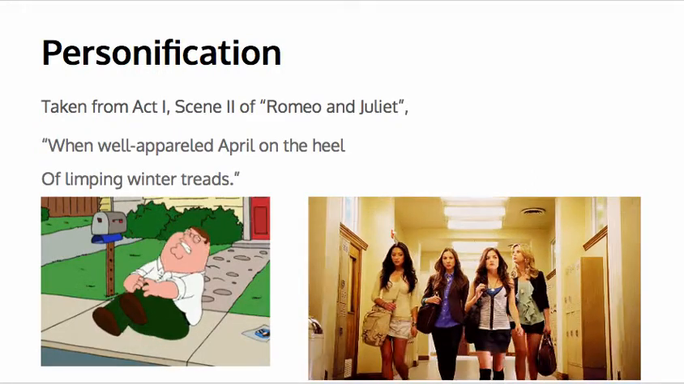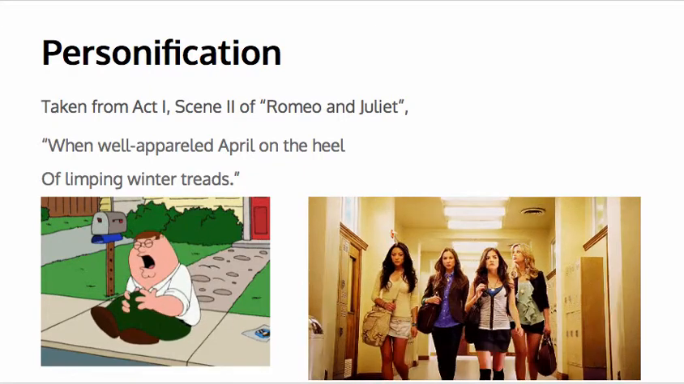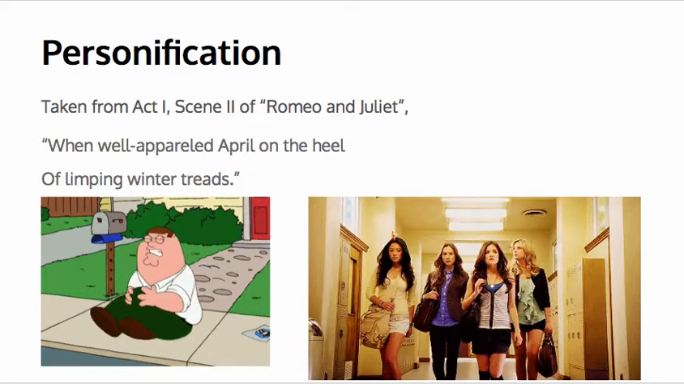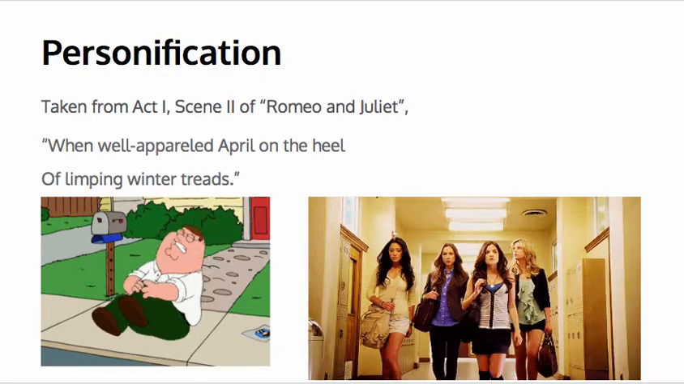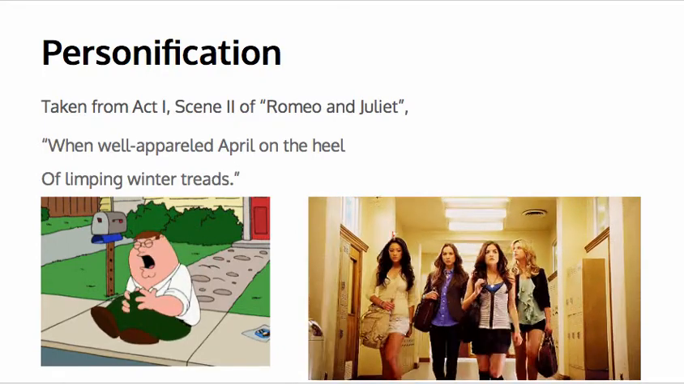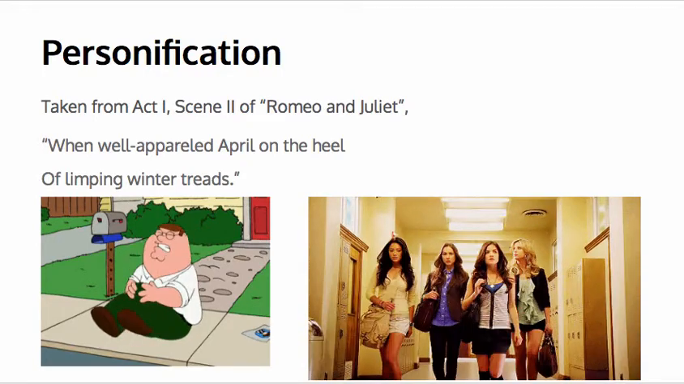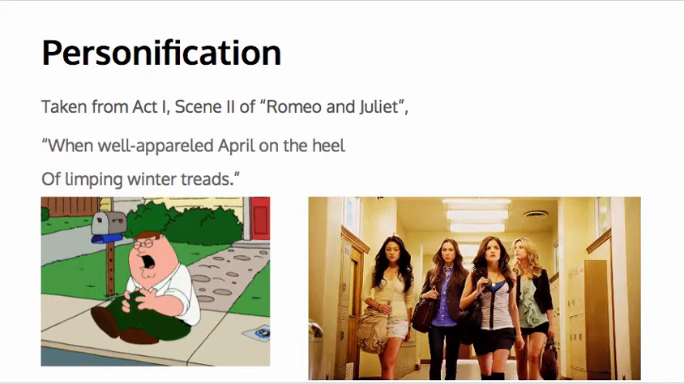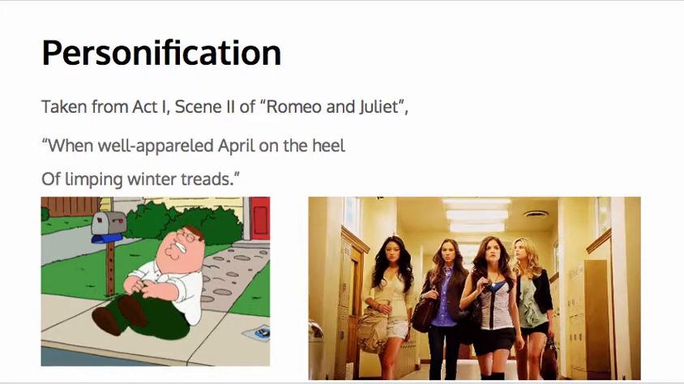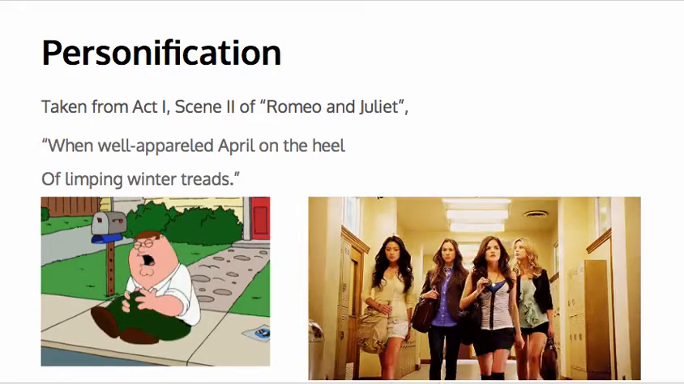So here's an example of personification from Romeo and Juliet. When well-apparelled April on the heel of limping winter treads. So here we've got winter being personified as kind of an old man, somebody limping along, ready to die. And April is being personified as a well-heeled, probably woman, because she's probably got some pretty great looking clothes on as she's close on the heels of winter.